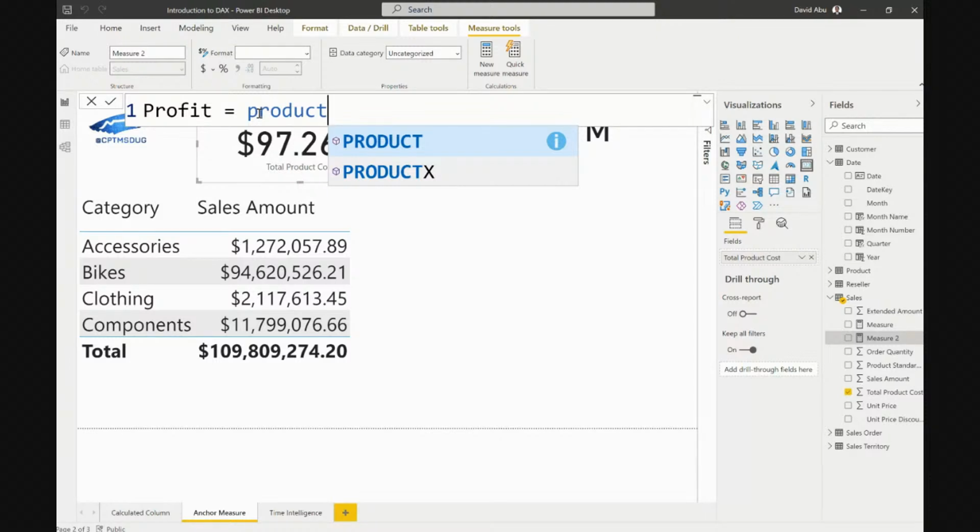Right now, we don't have the explicit measures of sales amount or product cost, so it doesn't understand what we are trying to do. We have to give it the explicit measures first.